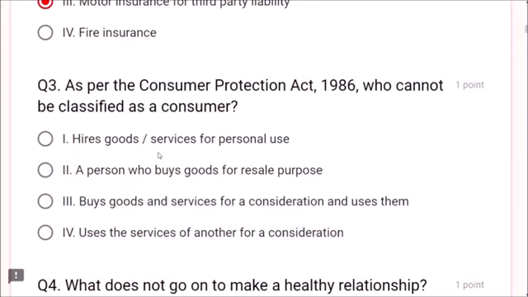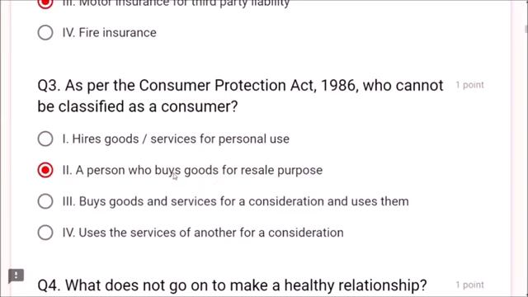One who hires goods or services for personal use? Yes, he is a consumer. A person who buys goods for resale purposes is not a consumer, he is a reseller. So this is the correct answer. They are asking who cannot be classified, so the resale person is not a consumer. One who buys goods and services for a consideration and uses them is a consumer. One who uses the services of another for a consideration is also a consumer.